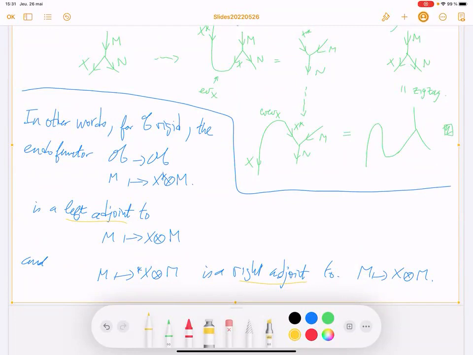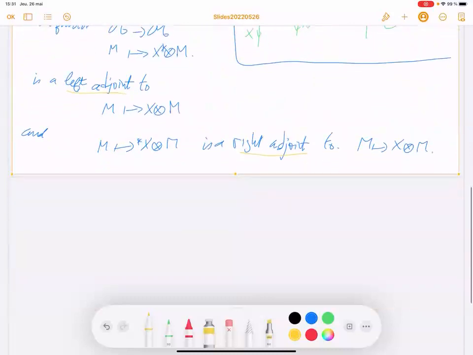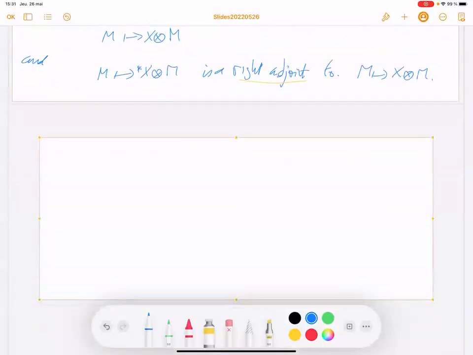So what about now? We introduced the notion of module category, but we will also need the notion of bimodule category. So now let me define the notion of bimodule category.